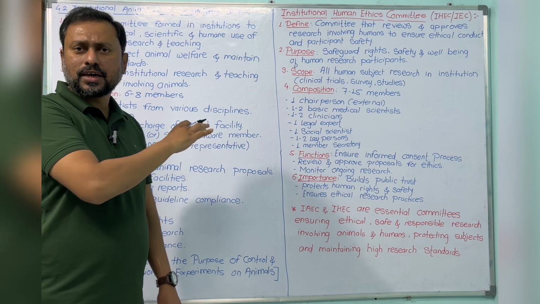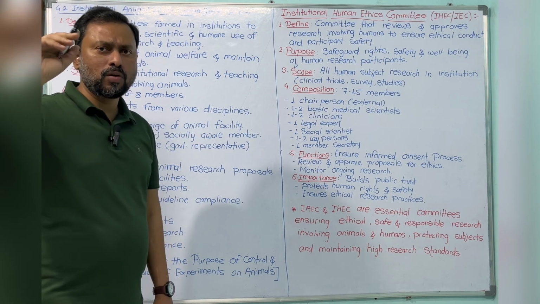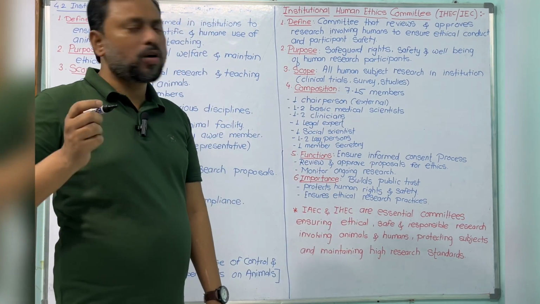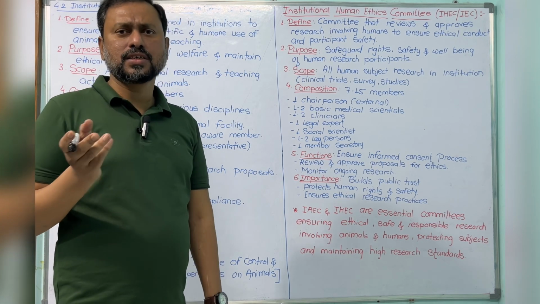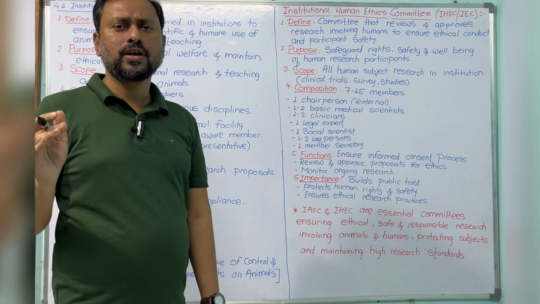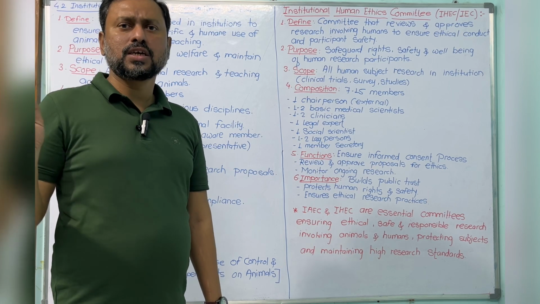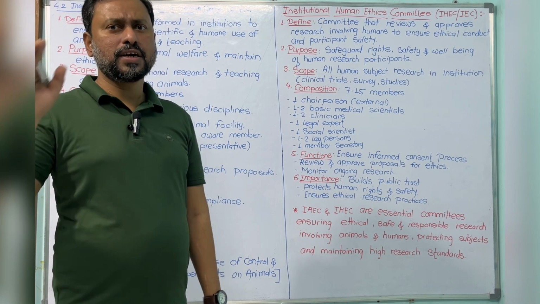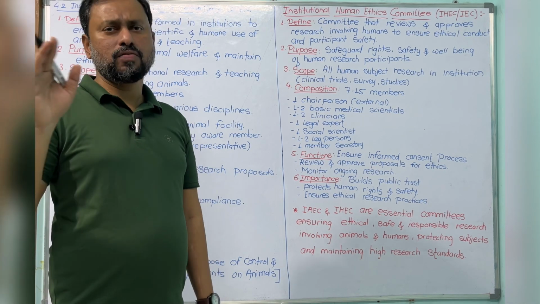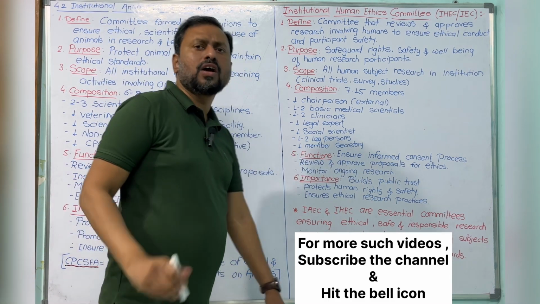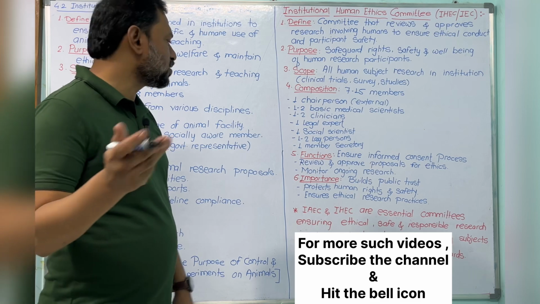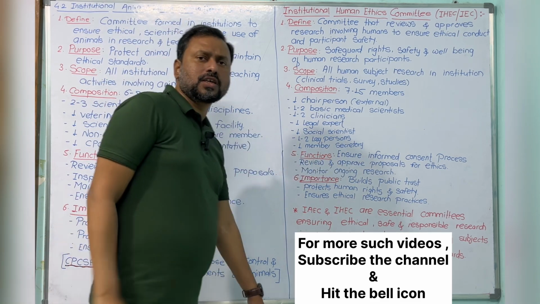Next, monitor ongoing research. It does not stop once they approve. This IEC or IHEC will regularly monitor whether the researcher is doing things properly, according to ethics and following all the guidelines. They monitor regularly, after 1 year, sometimes after 6 months.